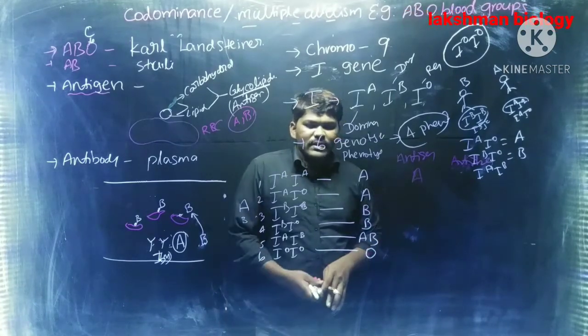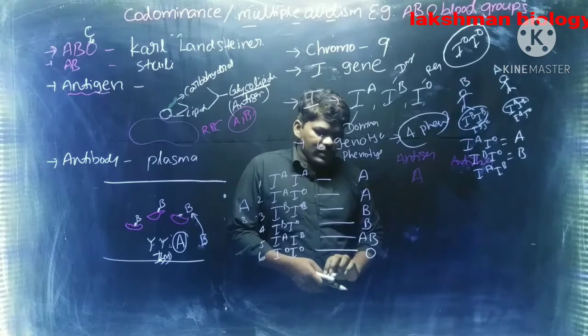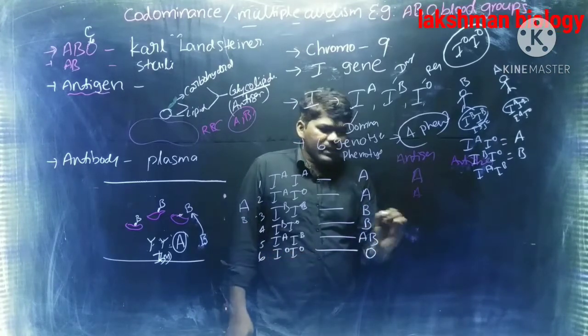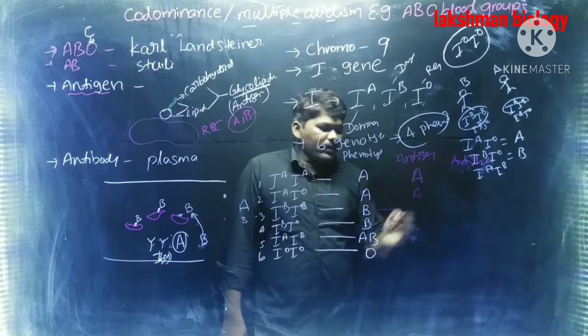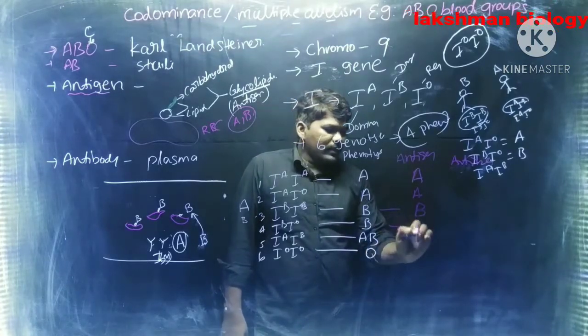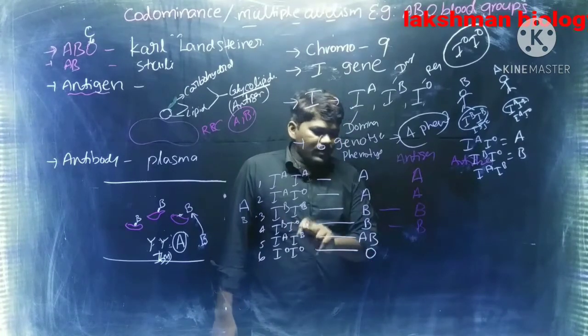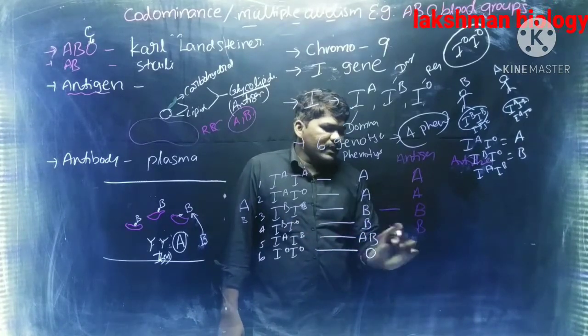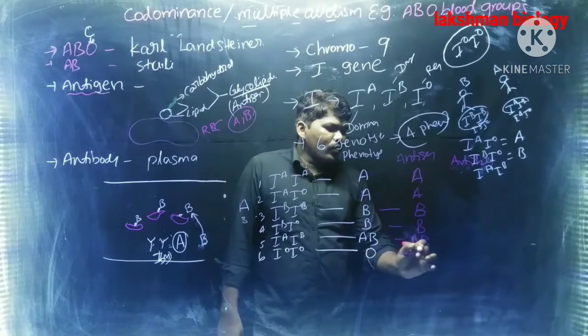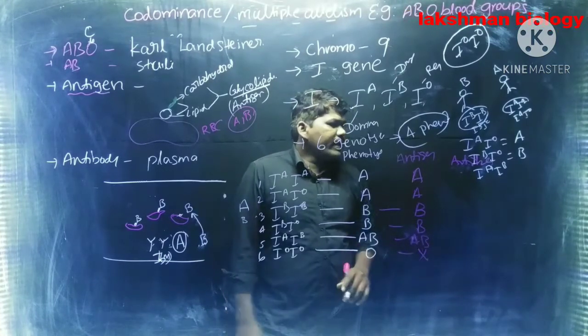Antigen A is present in A blood group people. Next, B blood group people contain B antigen only. Next, AB blood group people contain both antigen A and antigen B. O blood group people do not contain any antigens.